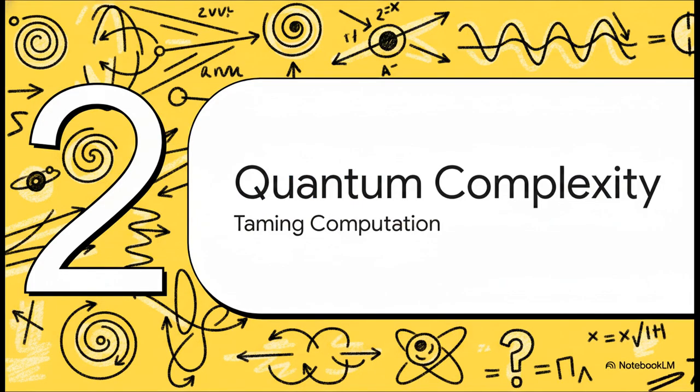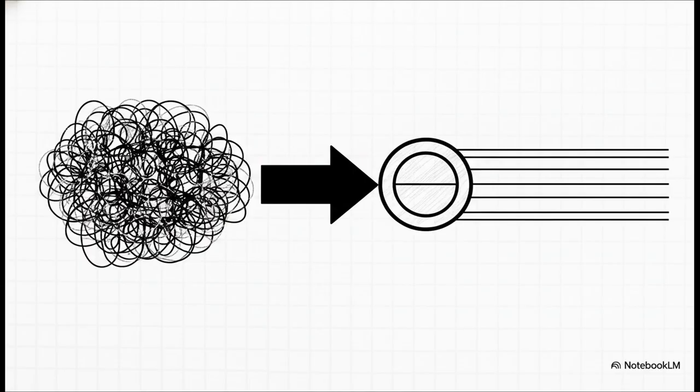Moving right along to Section 2, Quantum Complexity and Taming Computation. Now we're scaling down to the subatomic world, where the framework tackles the overwhelming, massive computational footprint of quantum path integrals. When applied directly to loop integrals, the ZX operator acts as an intrinsic regularizer. It completely eliminates the need for arbitrary momentum cutoffs, and mathematically, it just cancels poles in the complex plane. It essentially handles these incredibly difficult calculations effortlessly, removing complex singularities without needing any of those clunky, ad hoc mathematical counterterms that physicists usually have to force into the equations to make them work.